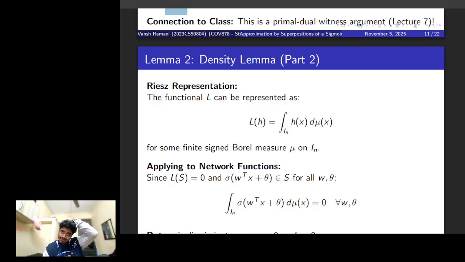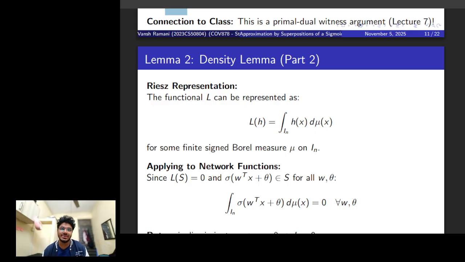The next argument was let's try to use some representation which can help us get any functional L. I said that any functional L can be constructed using this integral over this unit hypercube, for some function h.